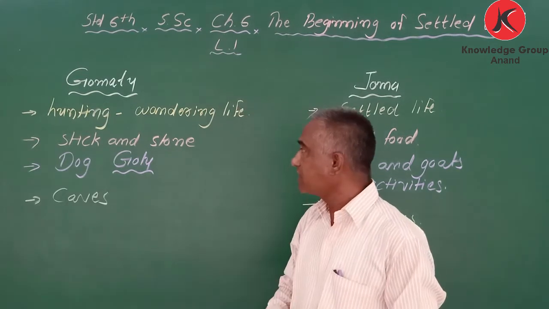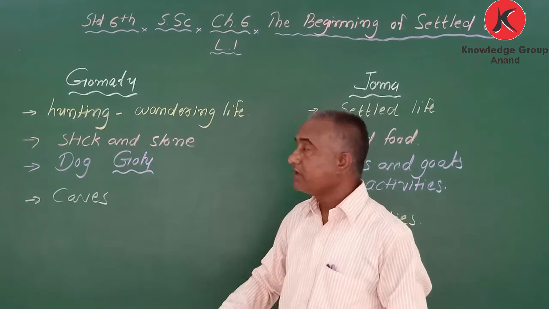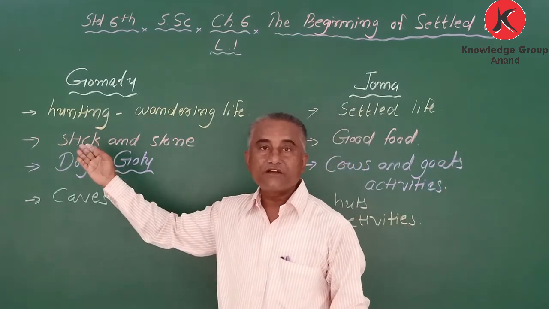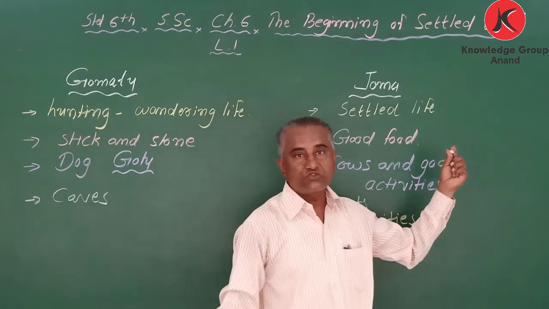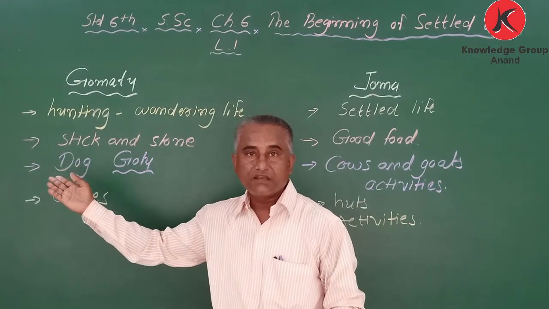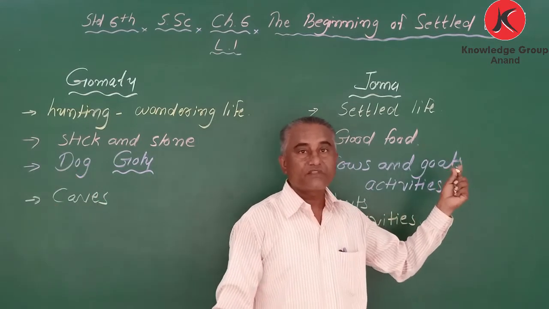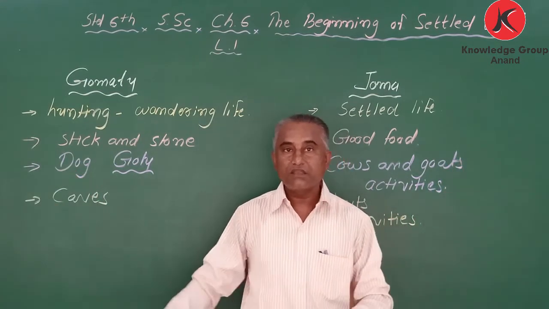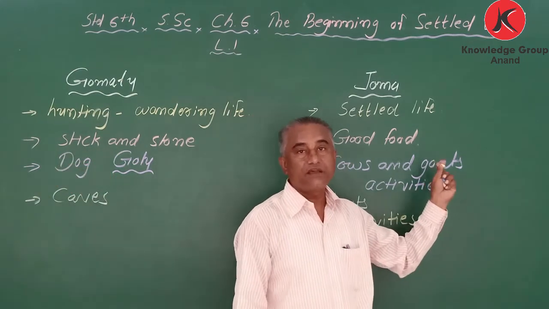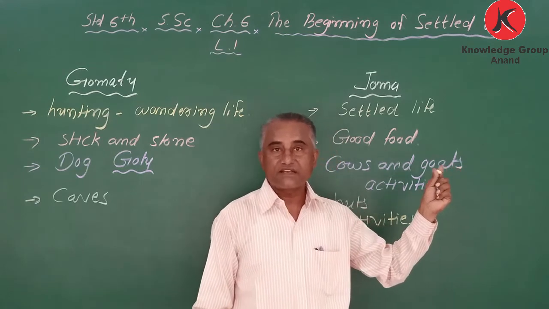Got it? Once again, I would like to explain about Gomtu and Joma. Gomtu had a wandering life, while Joma had a settled life. They were living in caves, here they were living in huts. They have a wandering life, place to place, and they have a settled life.